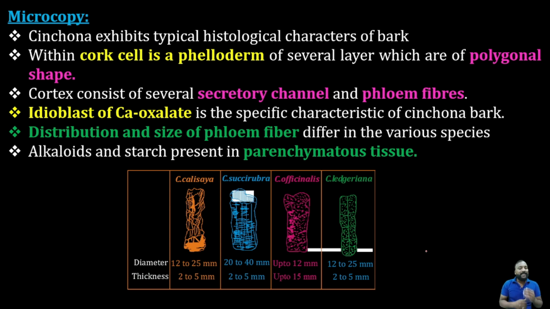I included all these points. Within the cork cell is a phelloderm of several layers, which is polygonal in shape. Which means the phelloderm lies within the cork cell, the outermost layer. Then cork cambium and all these things. And the cortex consists of several secretory channels, and then the phloem fibers. So the secretory channels will be there in the cortex itself. An idioblast of calcium oxalate crystals is a specific characteristic of cinchona bark.